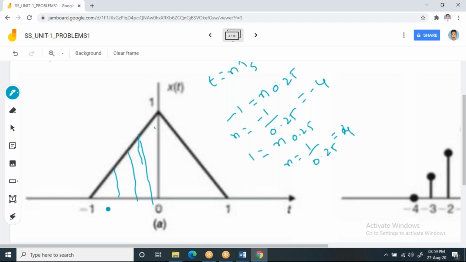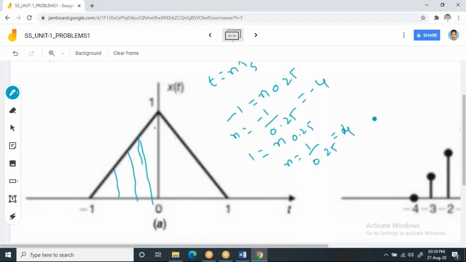So the moment you convert this triangular waveform into discrete, the first sample is going to occur at -4, since when t equal to -1, n is -4. When t equal to 1, the last sample ends at n equal to 4. If we consider 0, then automatically we'll have a sample at 0.